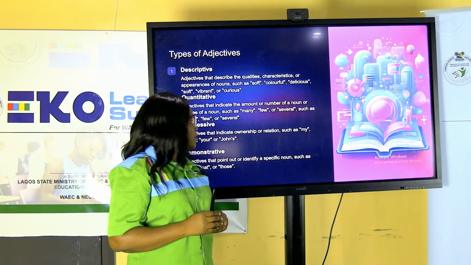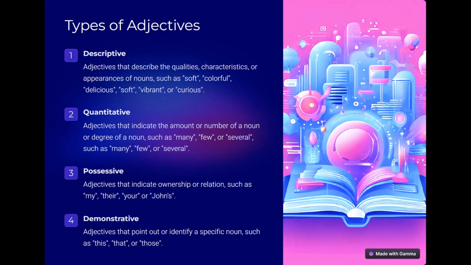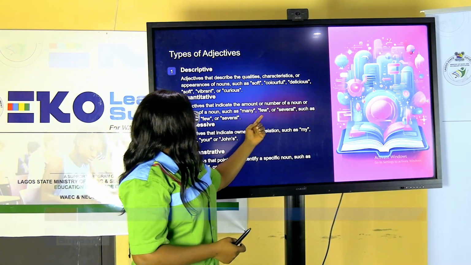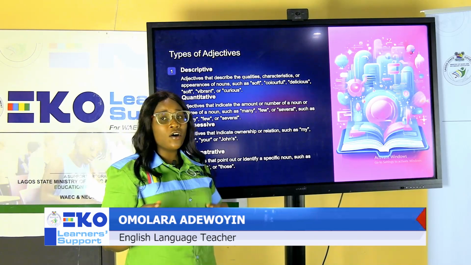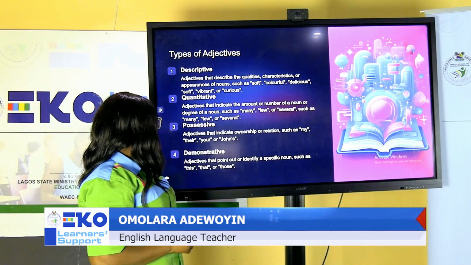Quantitative adjectives. These are adjectives that indicate the amount or number of a noun. How many do you have? How much? Some. All of these are words that give meaning to quantity in sentences.